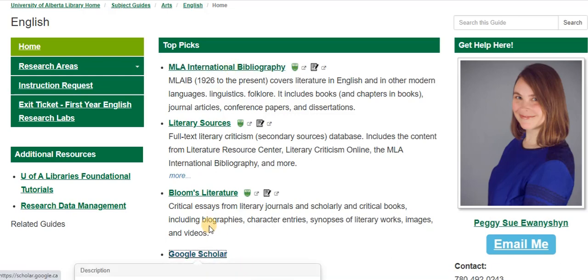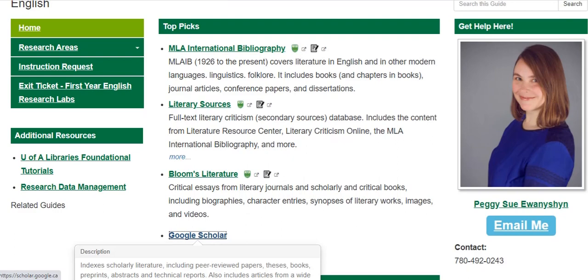And then Bloom's Literature will give you articles from journals, books, and you can find biographies, character entries, and so on. So we're going to start by going into MLA International Bibliography. This is one of the best places for you to start for your research for your assignment on Maus.